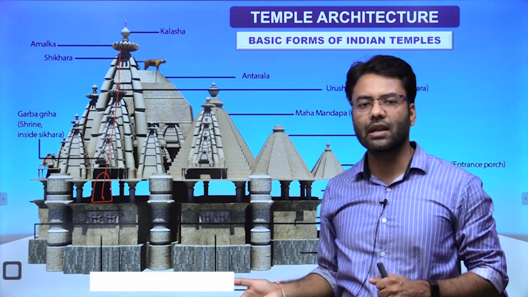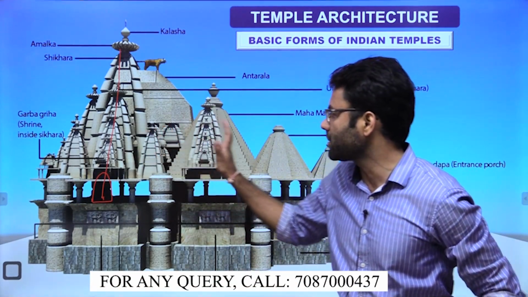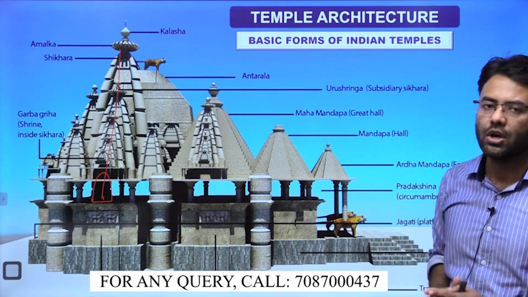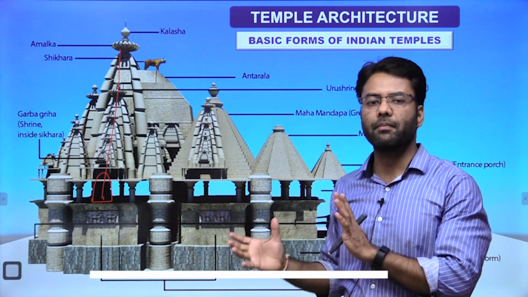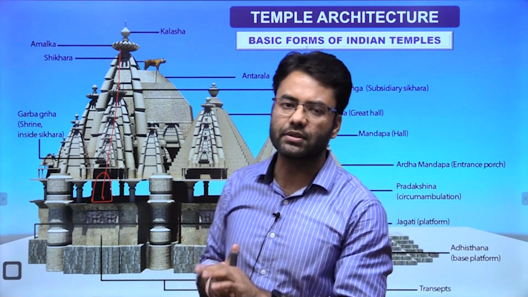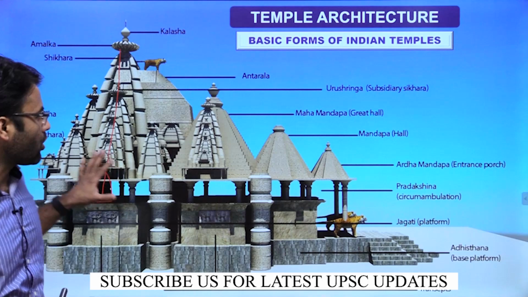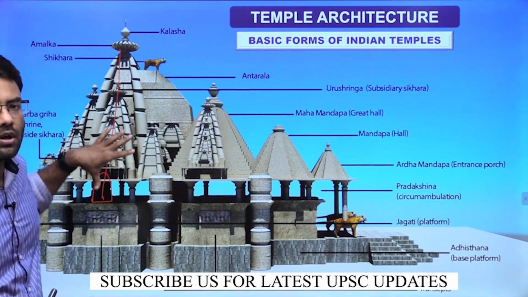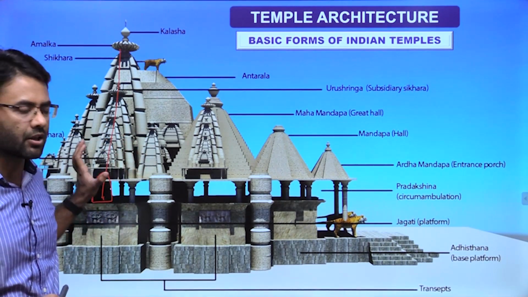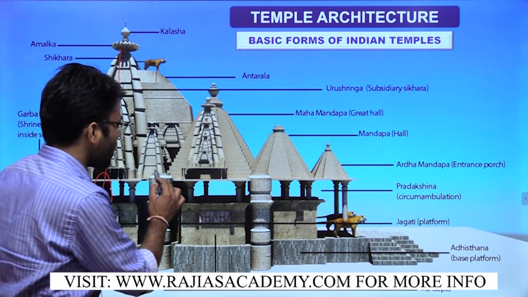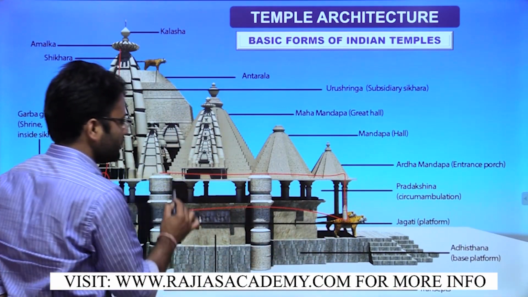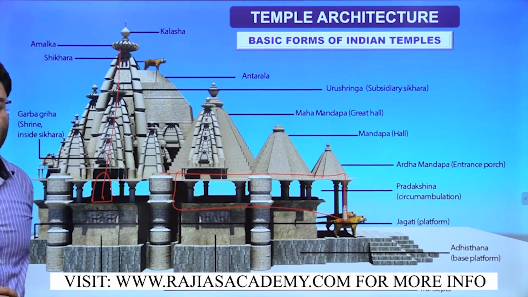In the northern style, the difference is that you will have multiple shikharas, like 1, 2, 3 and 4. But in the Dravida style you may only have one shikhara, under which the main deity is placed, and then you will have a long mandap.